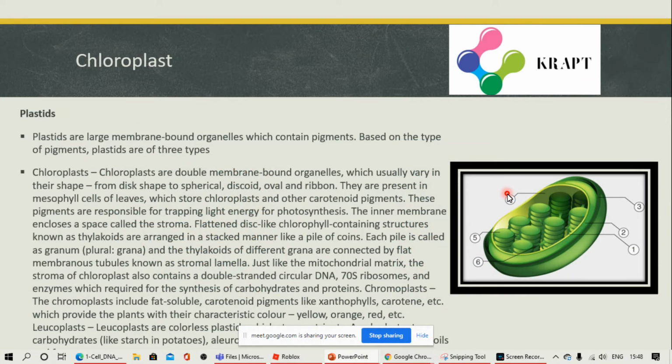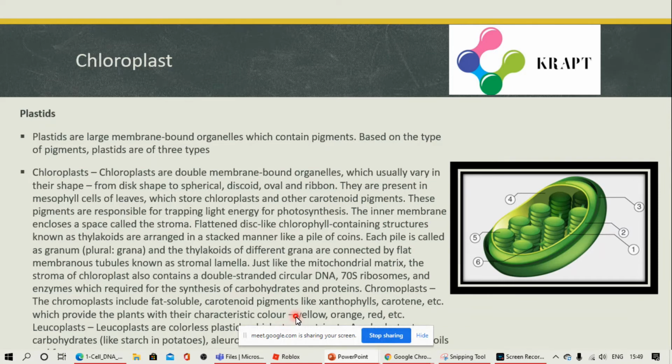Chloroplast or plastids. Plastids are large membrane-bound organelles that contain pigments. These are only found in plant cells. Chloroplasts contain chlorophyll. They help in photosynthesis. They are present in mesophyll cells of leaves, present in plants. They help in photosynthesis.